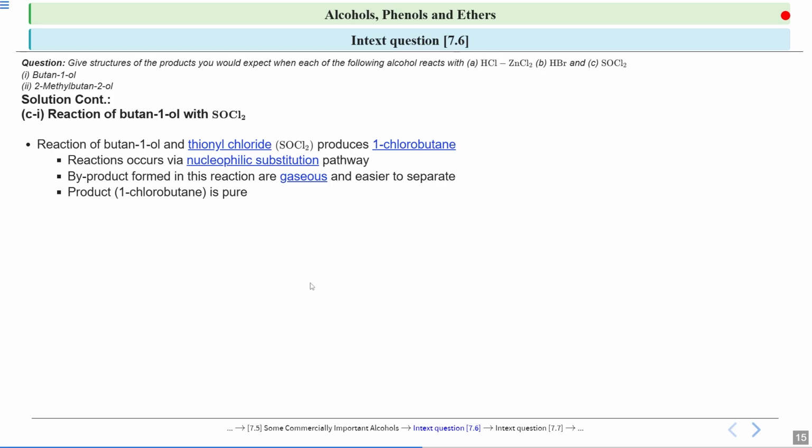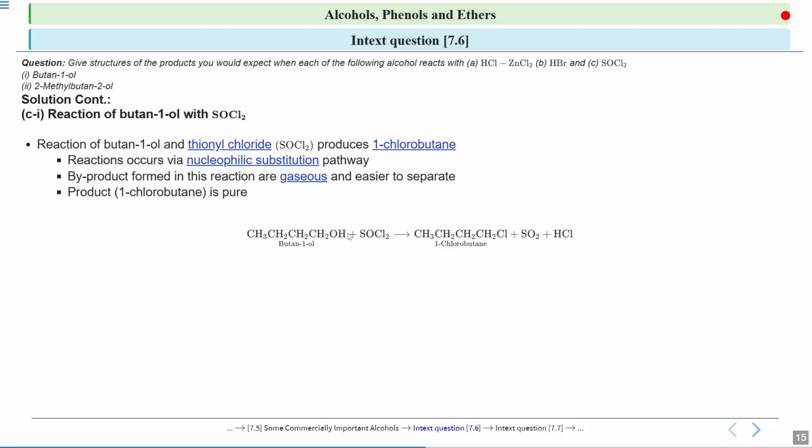Now look at the reaction. It is an alcohol, which is butan-1-ol, and this is SOCl2, that is thionyl chloride. So what will happen first? The oxygen of your OH group has electron density to donate. So first there will be activation of this alcohol. How will you activate this alcohol? The oxygen, which has the electron density, will attack your SOCl2.